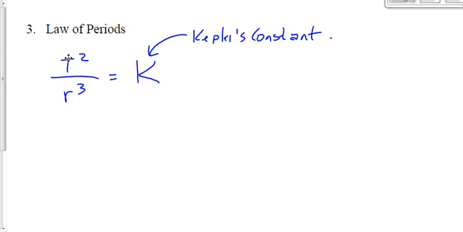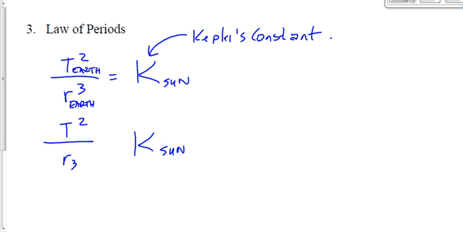So for instance, Kepler's constant for, let's say, the sun may be equal to the period squared of the Earth's revolution around the sun divided by the average radius of the Earth's revolution around the sun. Kepler's constant for the sun could also be equal to T squared over R cubed for Mars.